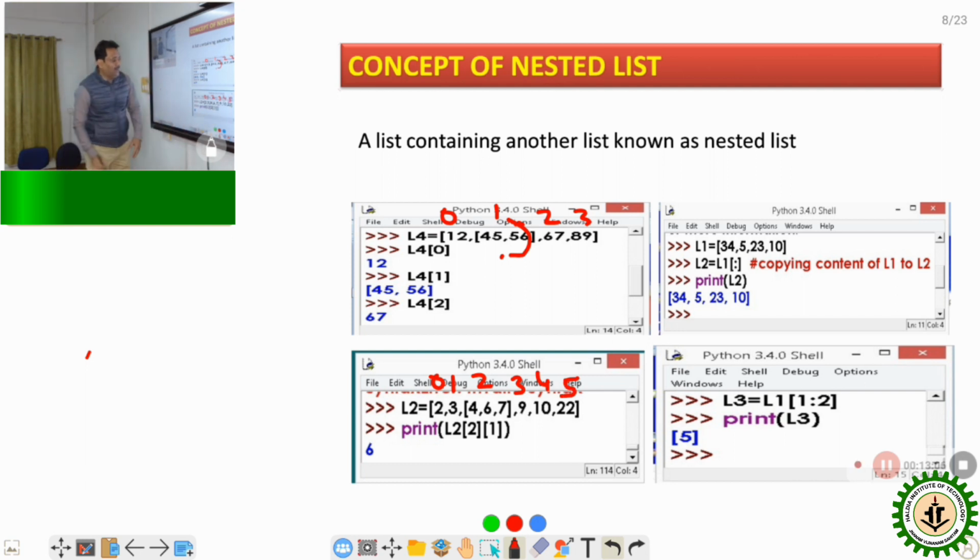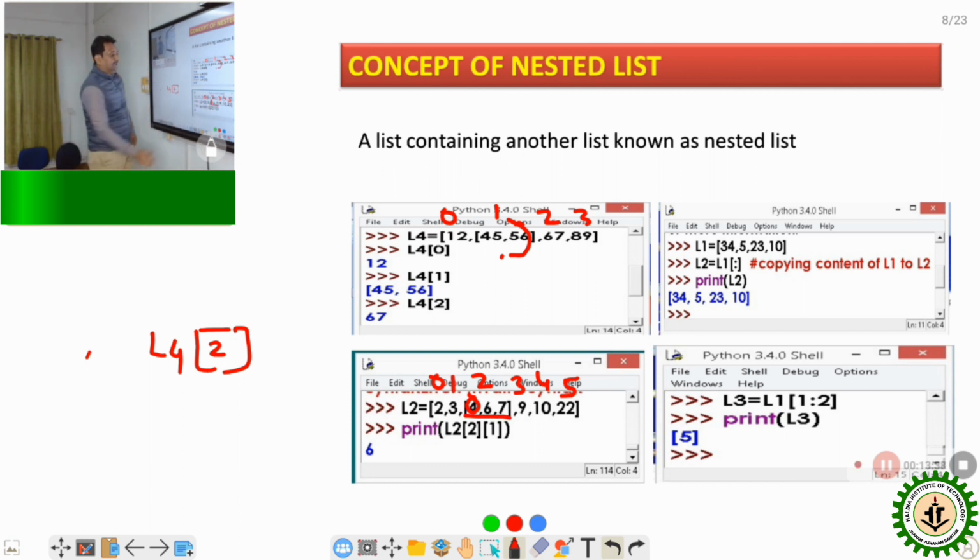Now if I want to access this 4, how is it possible? Because I want to access the 4. So this is actually the indexing of the list. How can we write it? L is the name of the list. Now I want to access this one. So what is the index here? Index is 2. So if I write L of indexing 2, this list will be indicated.